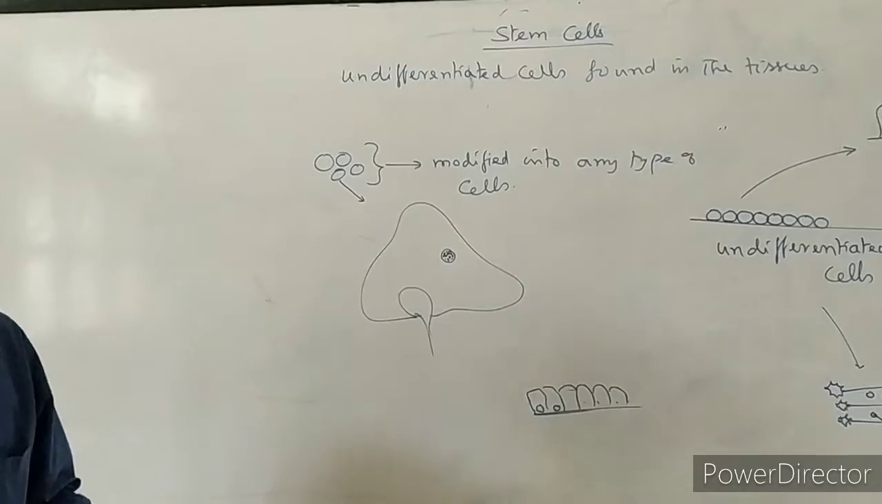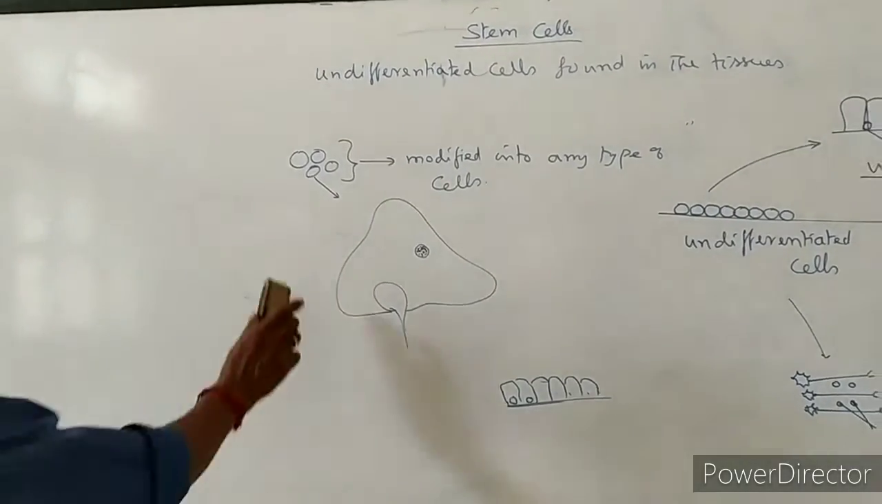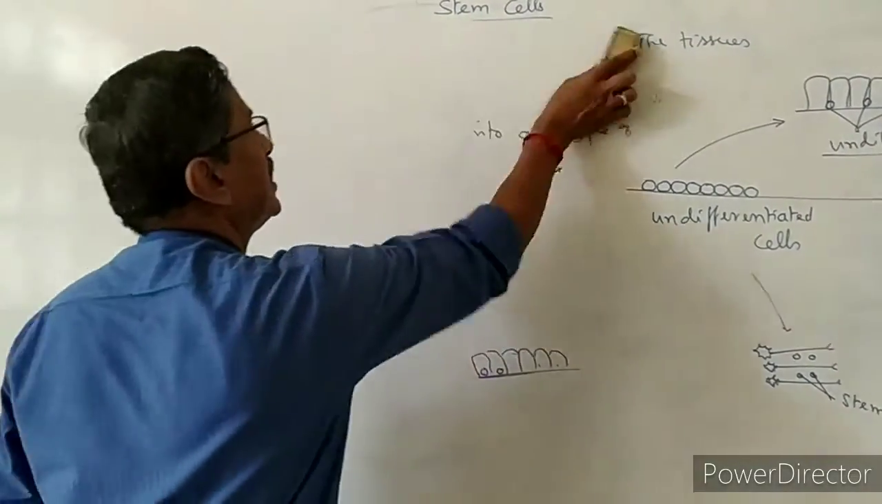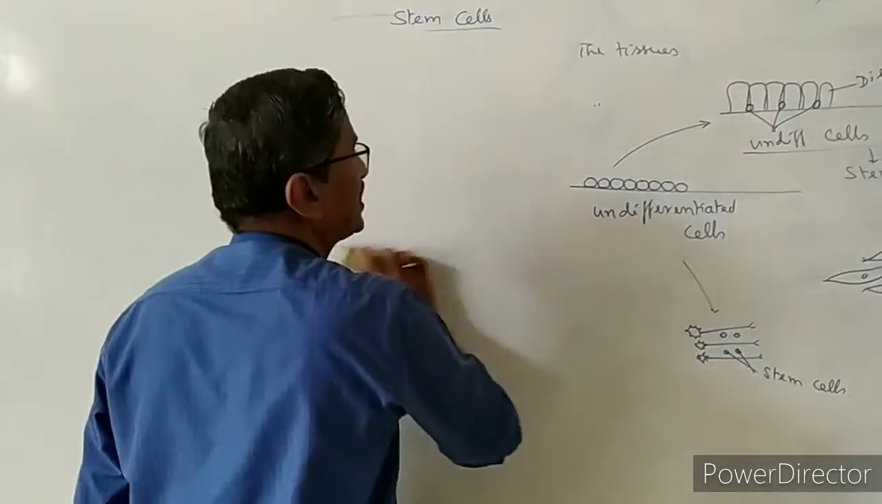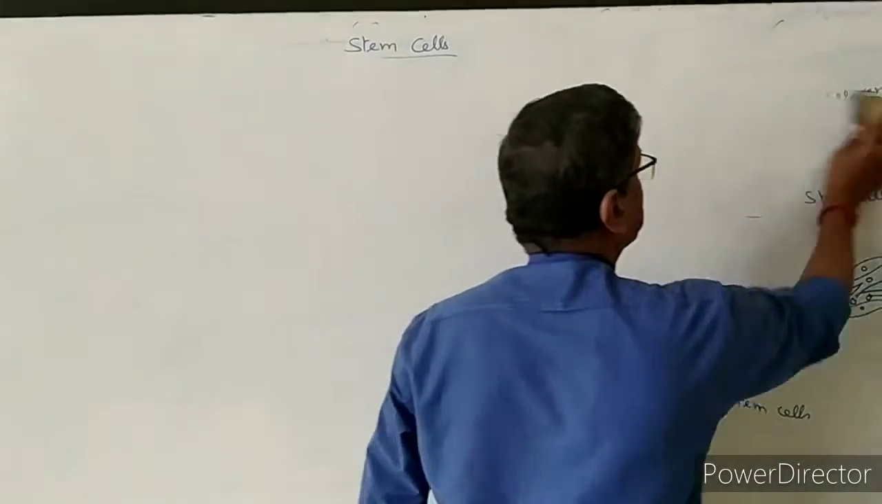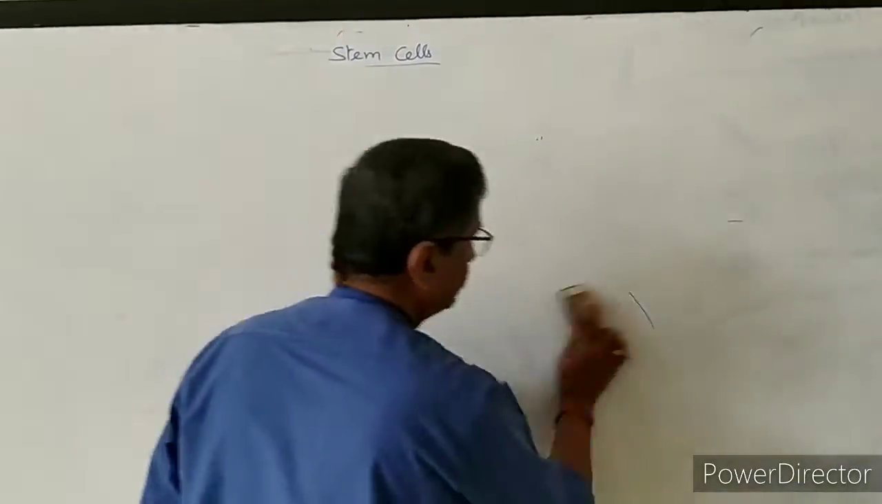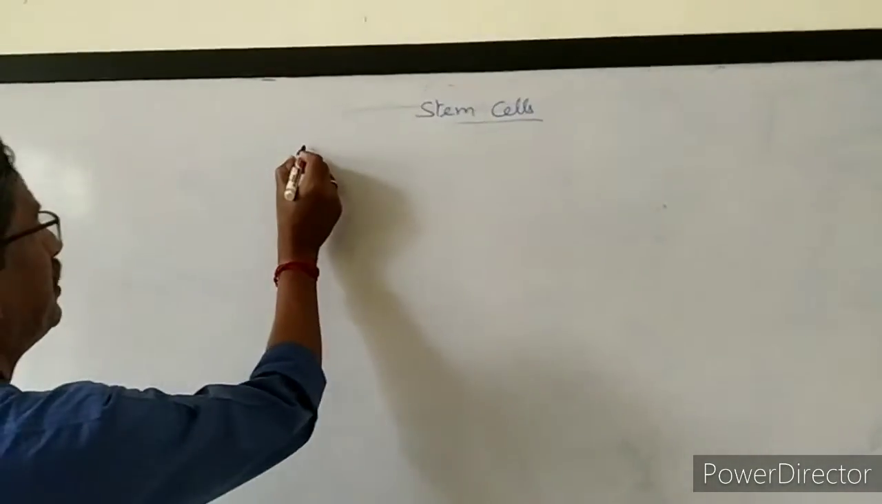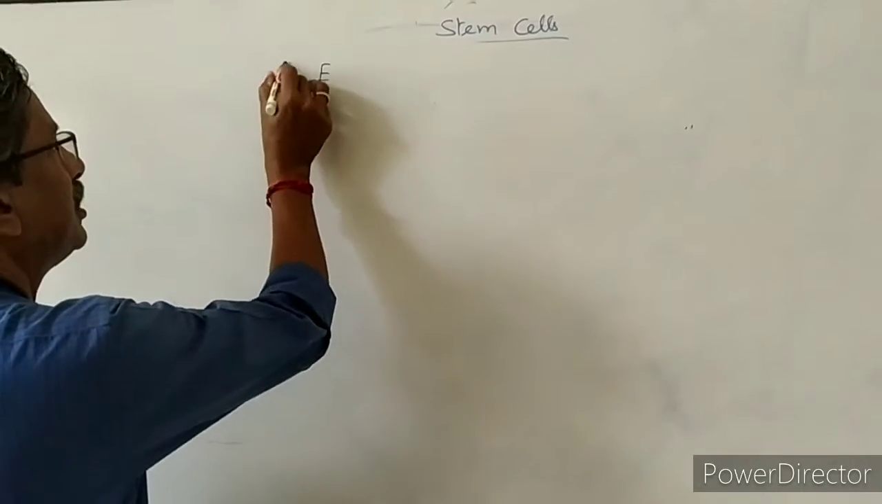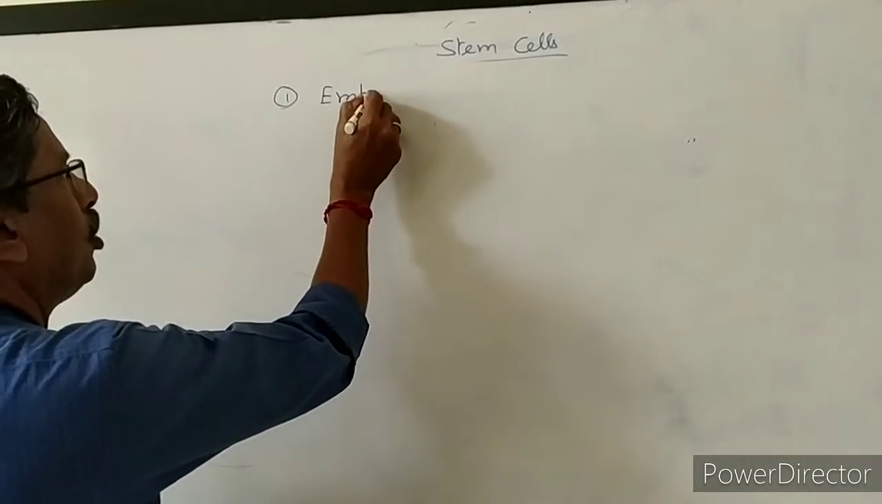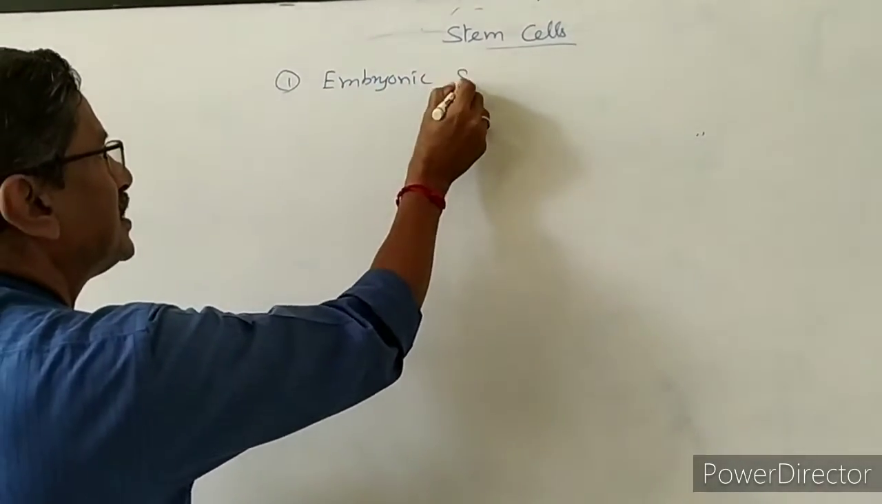Okay, there are two types of stem cells in our body. Now we will take what the two types of stem cells are. How are they important? We are not to study that. The first type of stem cells will be embryonic stem cells.